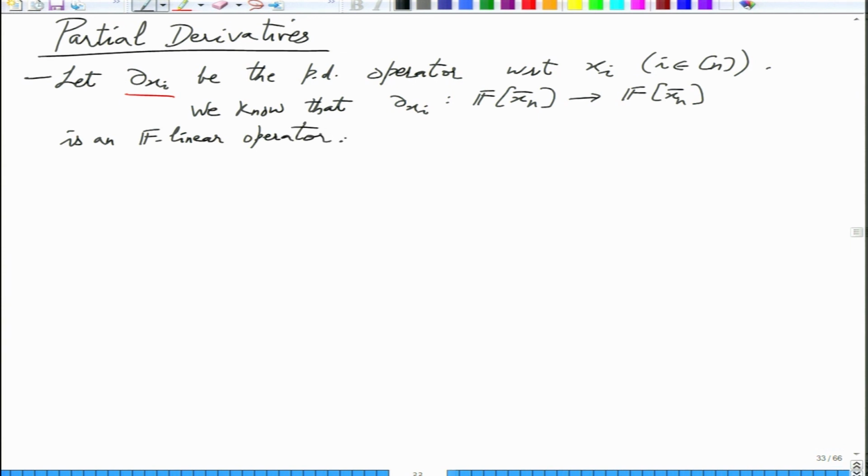Why is it linear? Simply because the derivative of f plus g is equal to the derivative of f plus the derivative of g, that's all. Yes, it's also linear over everything except xi, right? Okay, fine. Sure.